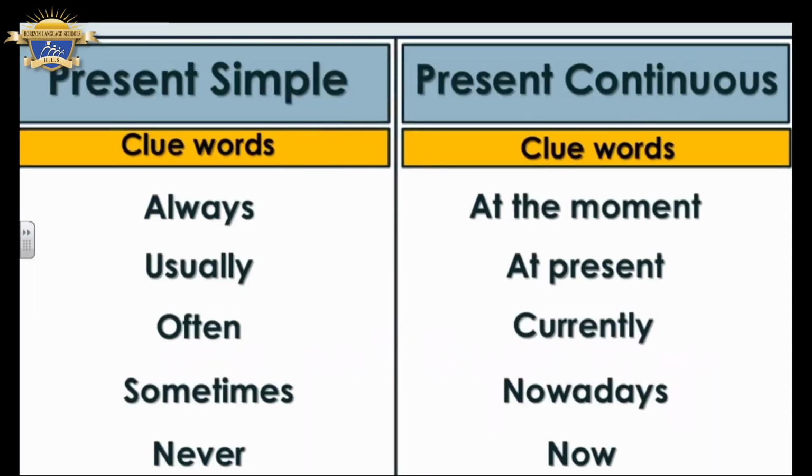We studied the keywords for present simple, which are the adverbs of frequency: always, usually, often, sometimes, never, from time to time, occasionally, rarely, seldom, and so on. These are called adverbs of frequency. But for present continuous, we use at the moment, at the present, currently, nowadays, now.